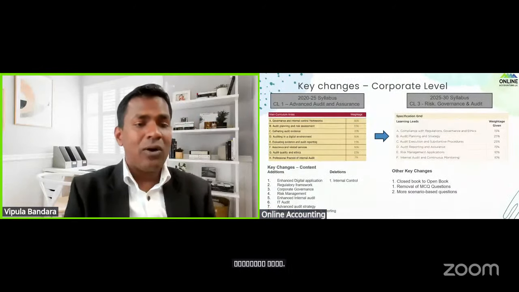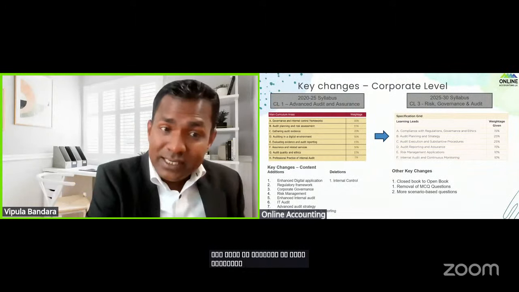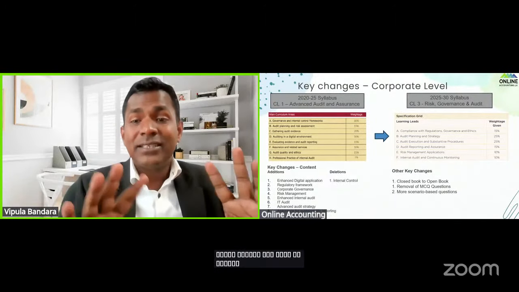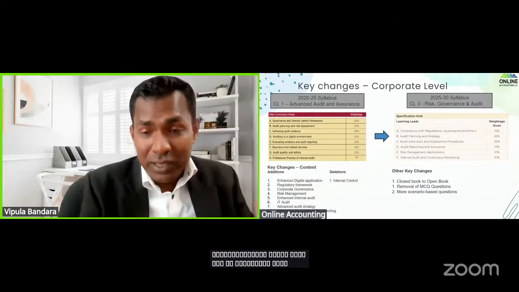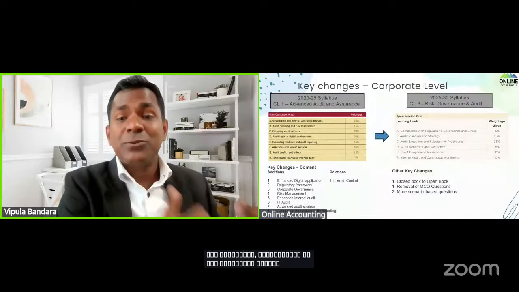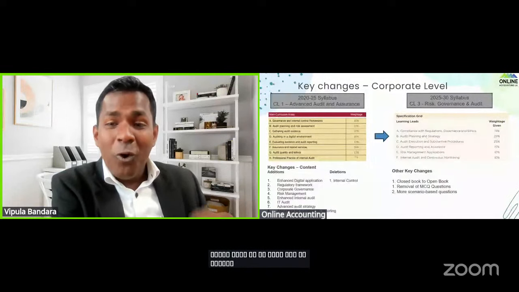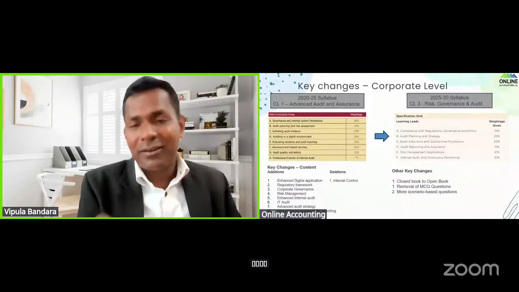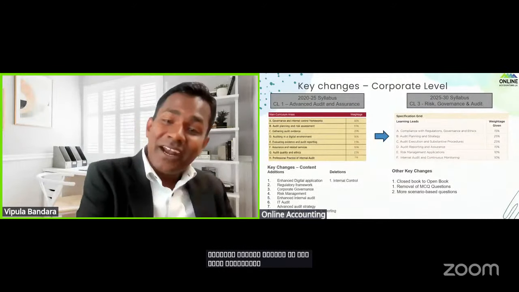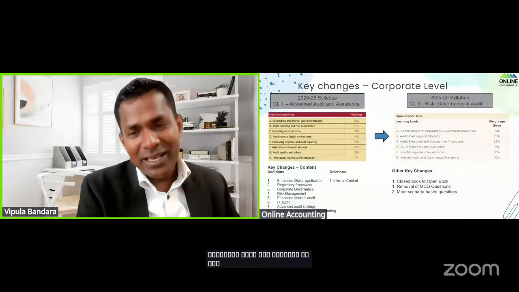Right, students. Now, if you really see this, our CL1 advanced audit and assurance and CL3 risk, governance and audit. What are the similarities and what are the differences? What are the things that you should be aware of? Basically, students, CL1 advanced audit and assurance is labeled as one of the difficult subjects. You know that in the last 3.5 years, nobody could even get to the 70 mark. Luckily the last batch had a prize winner after 3.5 years, after 1,200 days in chartered history. So there was a prize coming in.